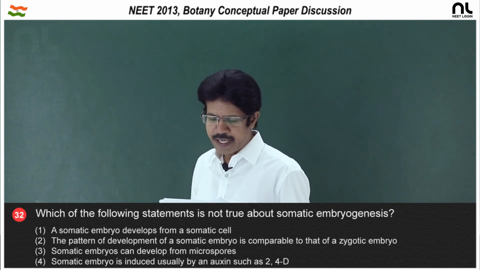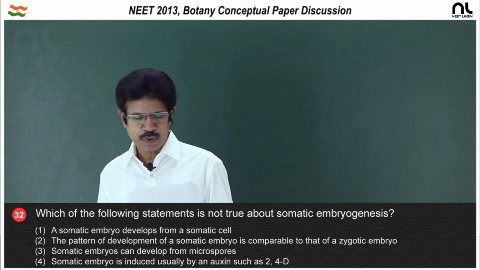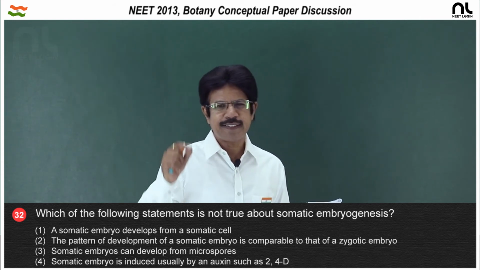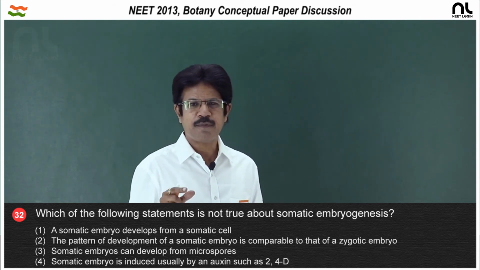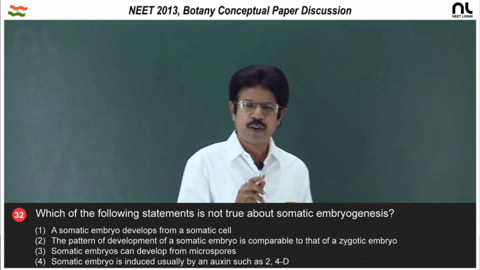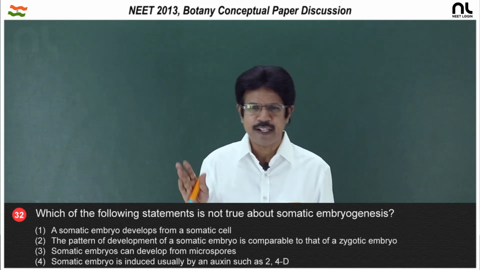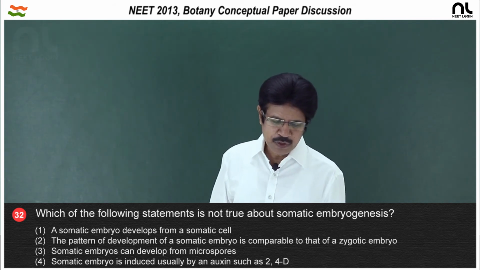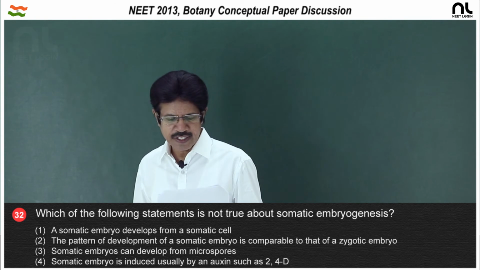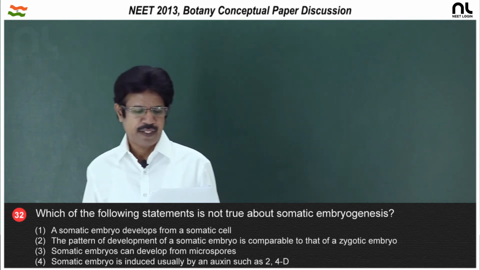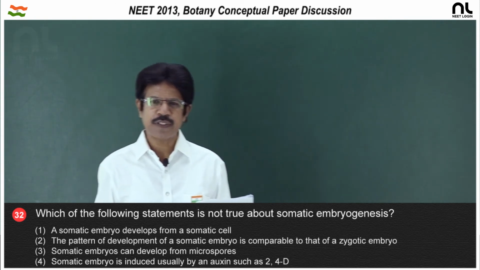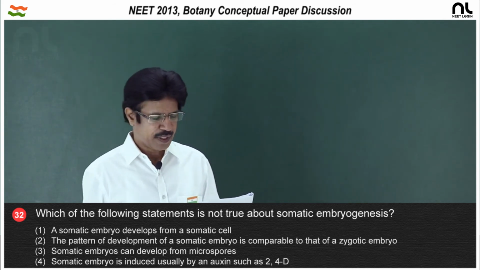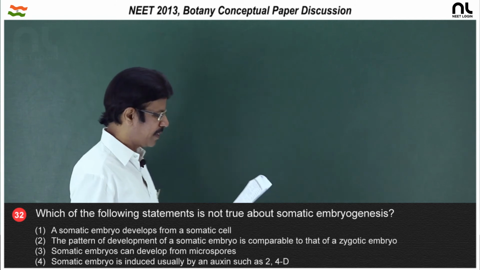Third, somatic embryo can develop from microspores. So, somatic embryo, the word itself conveys its meaning, that it is from somatic cells, not from reproductive cells like the pollen grain, that is wrong. Somatic embryo is induced usually by an auxin such as 2,4-D. These are the auxins which are used in tissue culture experiments for the somatic embryo. So, the right option is the third option.